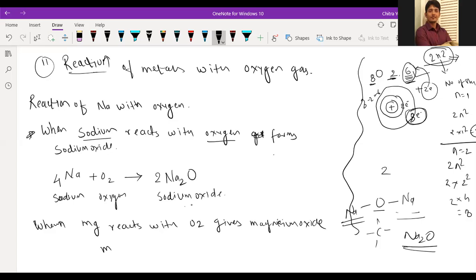So Mg when it reacts with O2 gives MgO, twice MgO. So we have to write here 2 in order to balance. Okay, so this is the reaction for magnesium metal and oxygen.